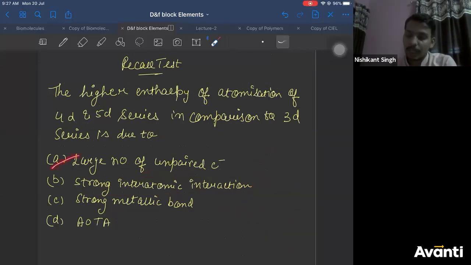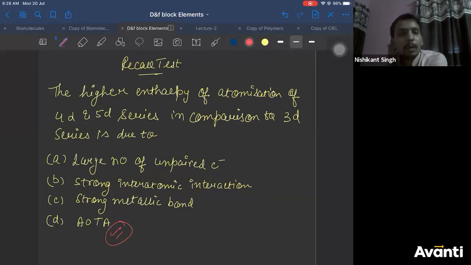So options A, B and C are almost similar. If B and C are correct, obviously all of them should be correct. So A, B, C, all three are correct, and your answer here is all of the above. There are many of you who have answered A, C, etc. So please check it. Even if more than one option is correct, you need to answer all of the above. Is that clear, everyone?